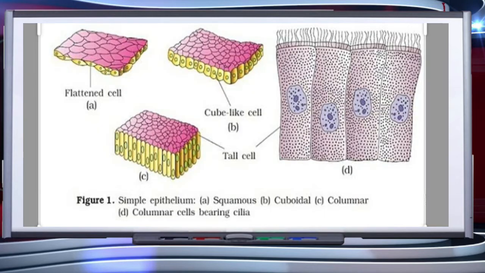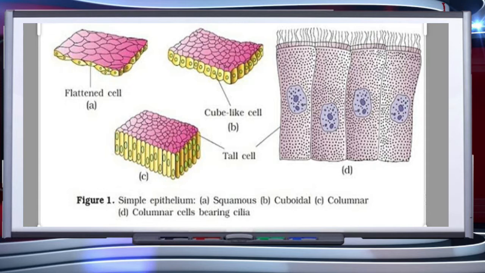On the basis of a structural modification of the cells, simple epithelium is further divided into three types. These are squamous, cuboidal, and columnar. The squamous epithelium is made up of a single thin layer of flattened cells with irregular boundaries, which is clearly shown in this slide. They are found in the walls of blood vessels and air sacs of lungs.